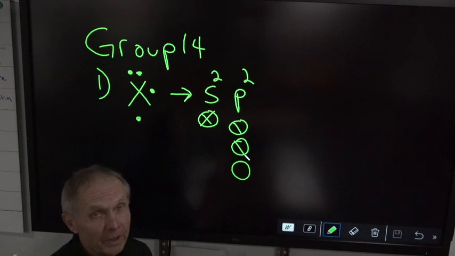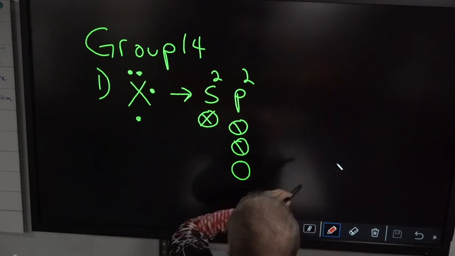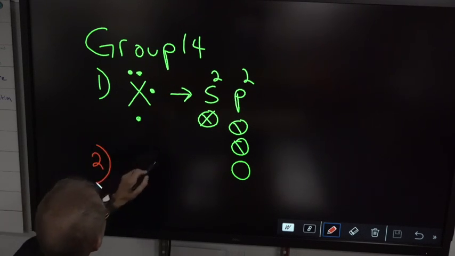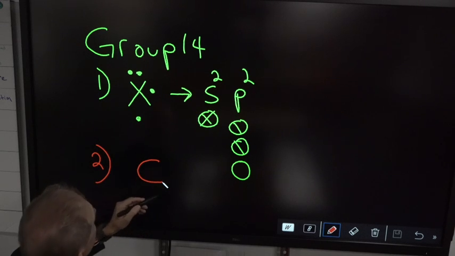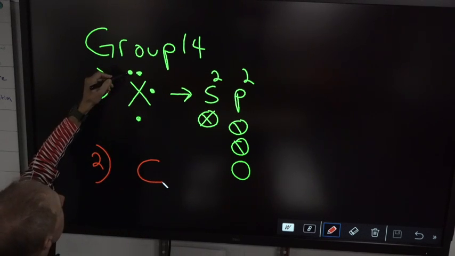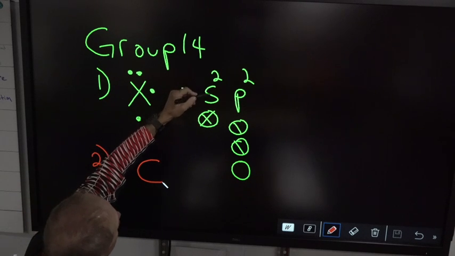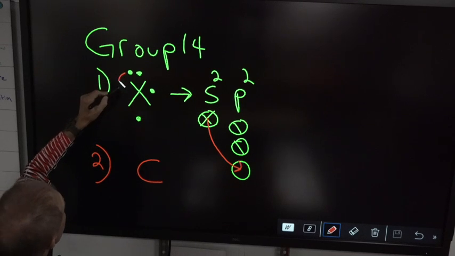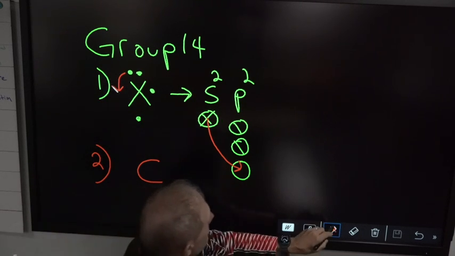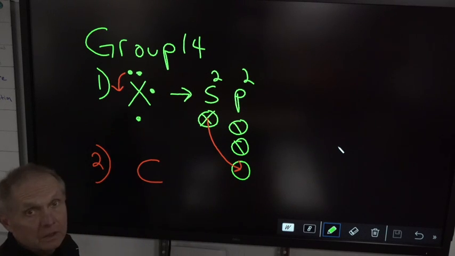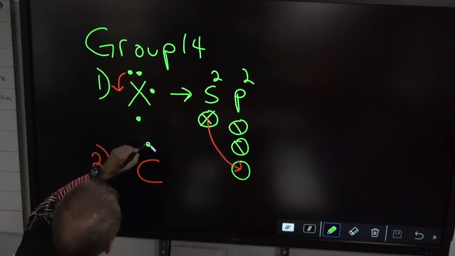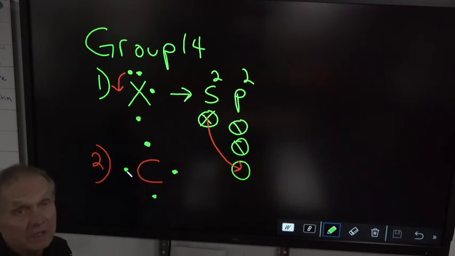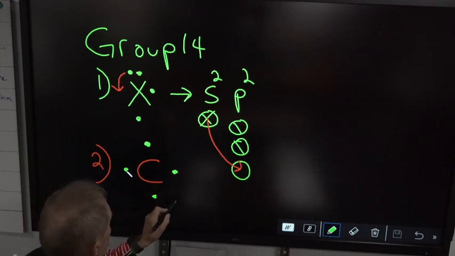That's what all of the elements in group 14 should look like, but they don't. There's only one weird one, and that's carbon. So watch what carbon looks like. This is number 2. Carbon should look like that, but one of the electrons in carbon from the S moves right here into the P. So it moves down. So now carbon looks like this. 1 S and 3 P's.